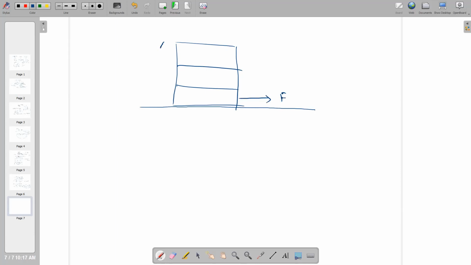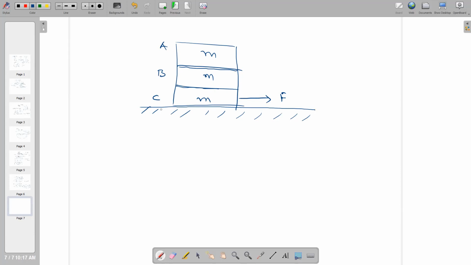This is block A, this is block B, this is block C, and their mass is the same, M. This surface is frictionless, no friction. But there is friction between block B and C, block A and D, and that coefficient of friction is the same. So how can you write the equation?